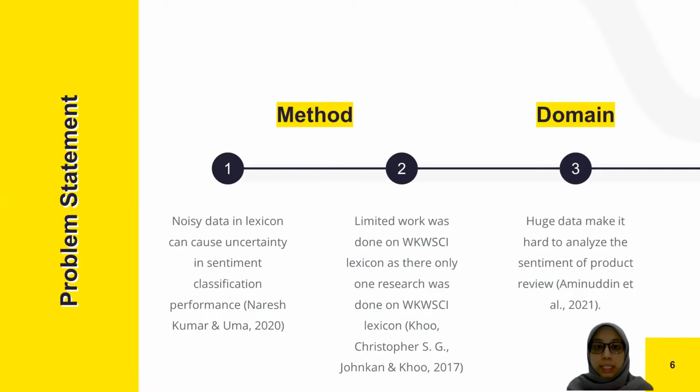The first one is noisy data in the lexicon can cause uncertainty in sentiment classification performance. Second one is limited work was done on the WKWSCI lexicon, as there is only one research done. And the third one is that huge data makes it hard to analyze the sentiment of product reviews.